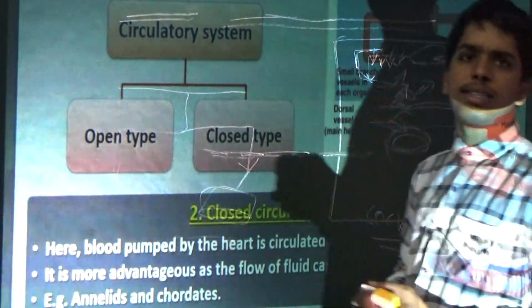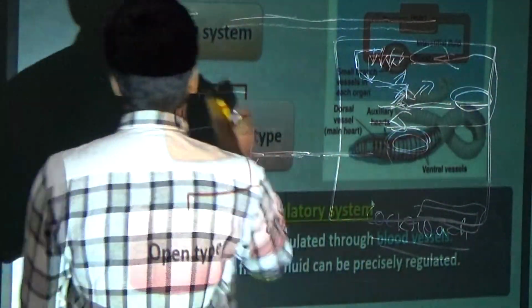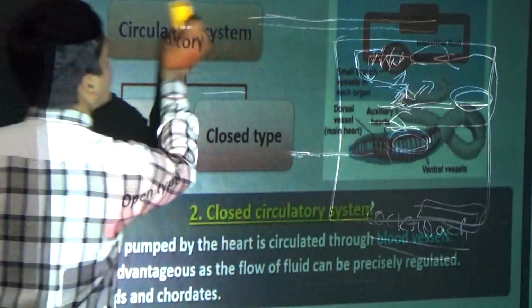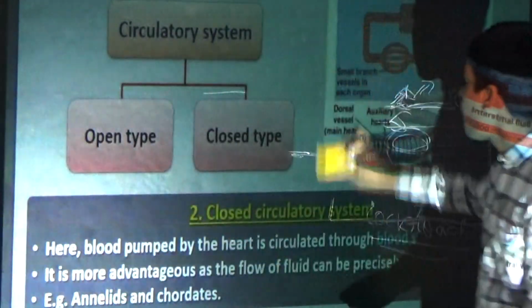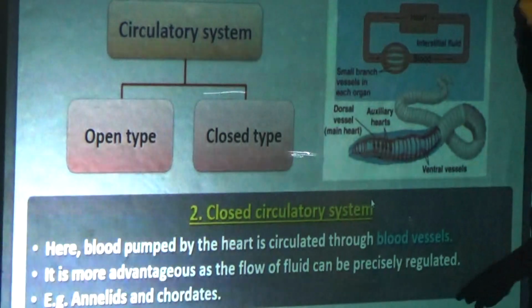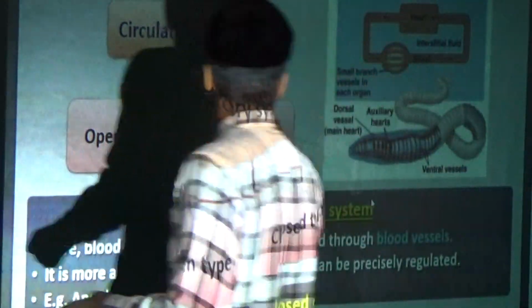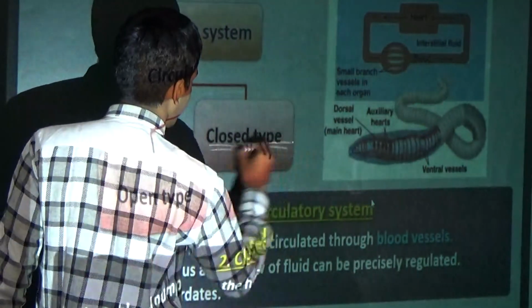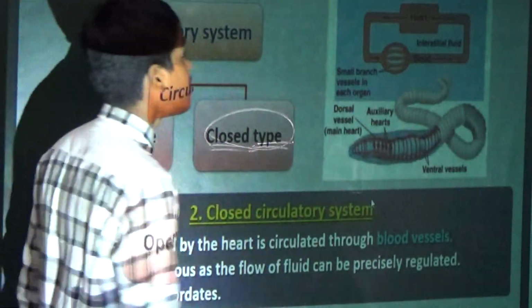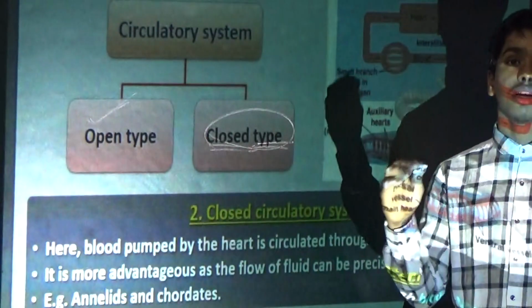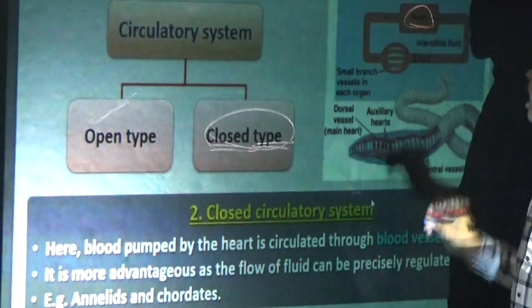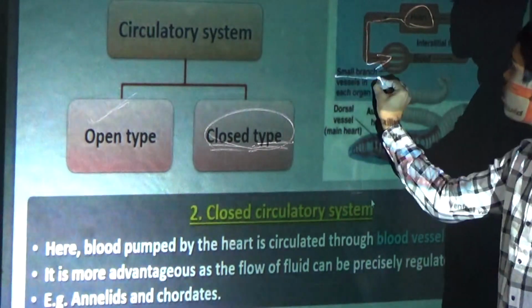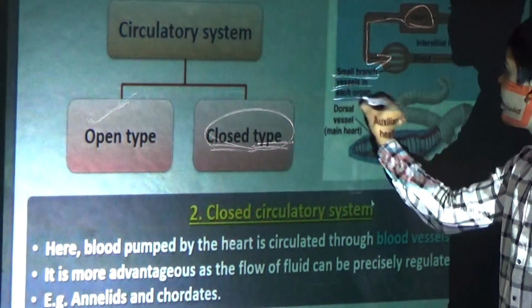We have completed the open type. Now we will see the closed type. Here the blood from the heart goes to small branch vessels in each organ.